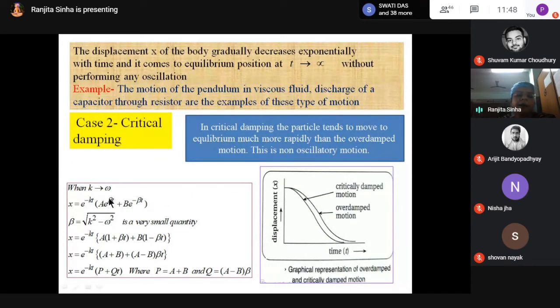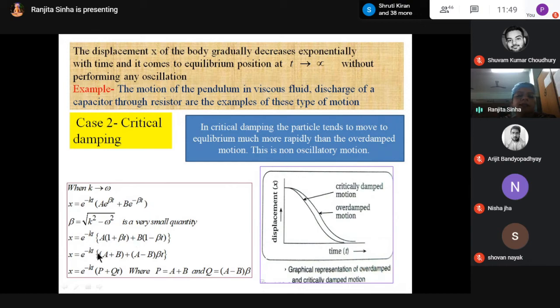What is taken? Beta equal to root over k square minus omega square. This is a very small quantity. So this term, root over k square minus omega square, is taken as beta. Now I am breaking the term e to the power beta t: a into 1 plus beta t, plus b into 1 minus beta t. So I am breaking it in this way.